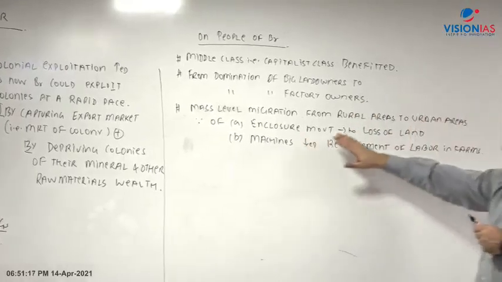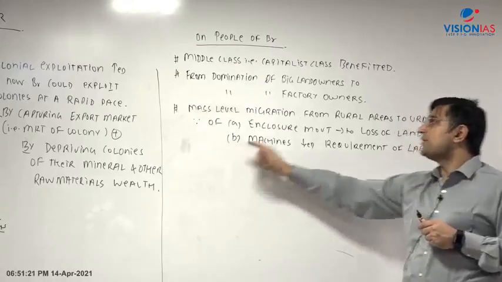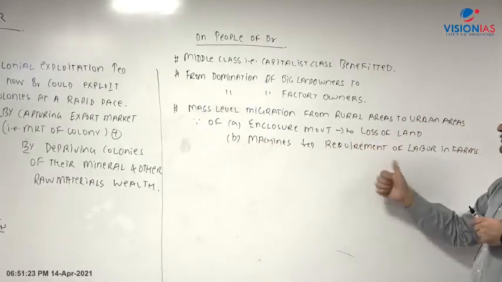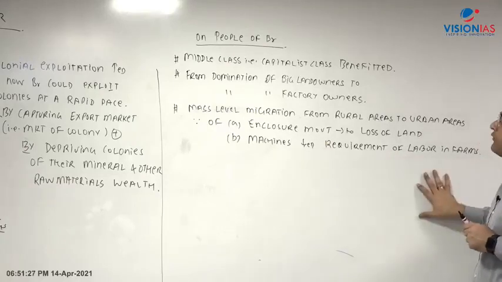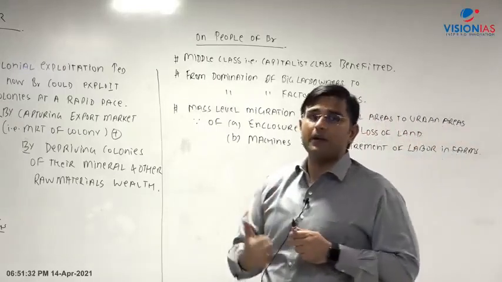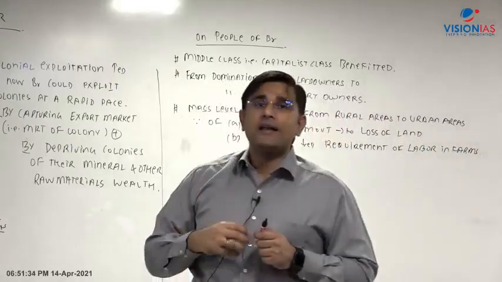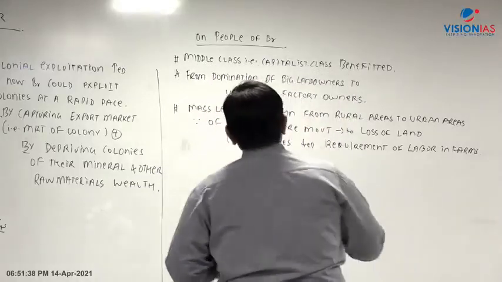So, mass level migration from rural areas to the cities, that is, to the urban areas. Why? Because of A, the enclosure movement, which led to loss of land, and second, machines, which decreased the requirement of labor in the farms. So what will these people do? These poor people are now landless and will go to the urban areas. Why? They want to work. They want to become workers in the factories. So now they go to the urban areas.